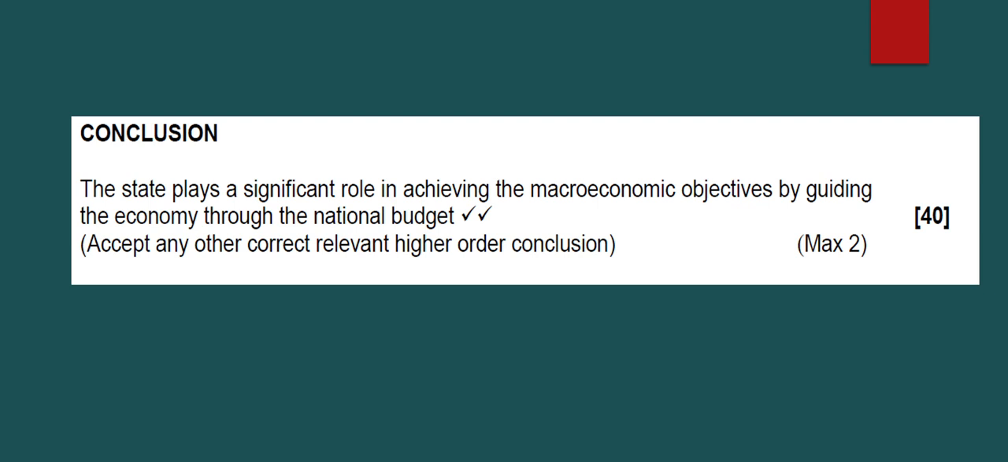So how then do you conclude? You're going to say the state plays a significant role in achieving the macroeconomic objectives by guiding the economy through national budgets. So what are you saying? You're saying national budgets, which you hear being tabled every February of each year, do help the economy because they are able to split the money received and expected to be received, and how that money is going to be spent in the economy, which is very, very important for the country at large.